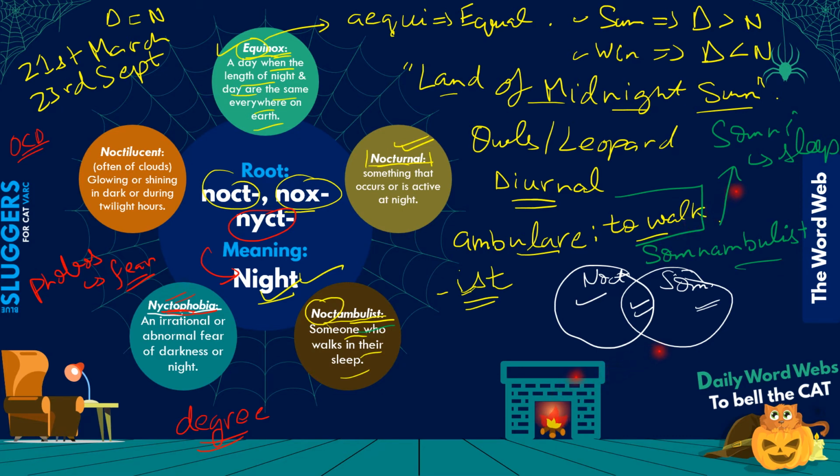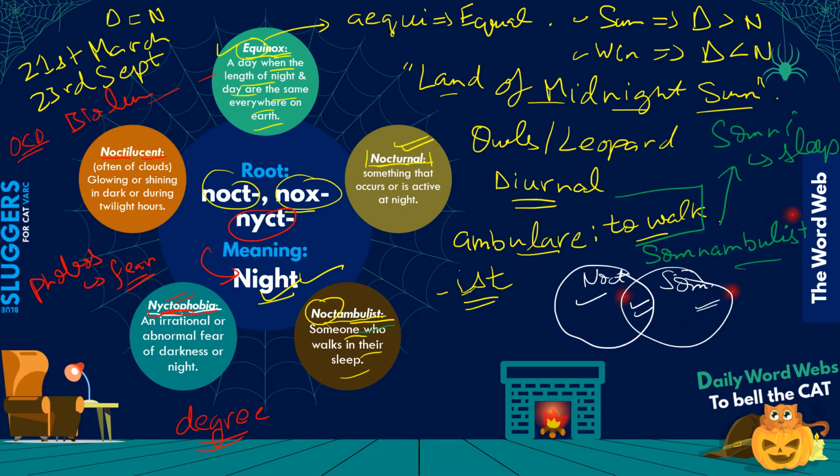Anyhow, so nyctophobia is done. Coming to noctilucent. You will remember there was this term that we went through, bioluminescence, right? We took the example of that scene from Life of Pi, where there are these planktons probably, or these organisms in the sea which are emitting light, and it makes for a really beautiful scene, right? When Pi looks into the ocean, it's almost like a very surreal reflection of all the stars.